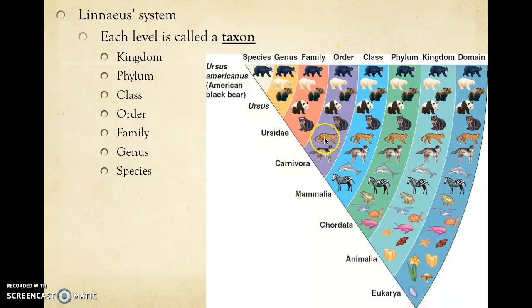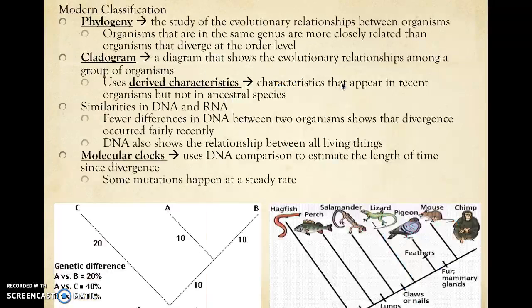So you can see here we have what looks like a leopard, along with our panda and our black bear and our polar bear. Well, when we get down to the genus and we're talking about just bears, these guys are way more closely related than the organisms in this category.